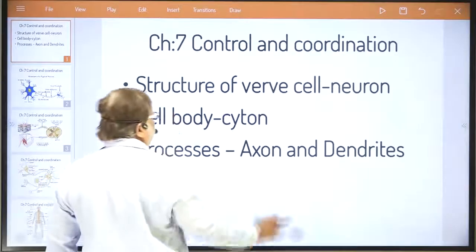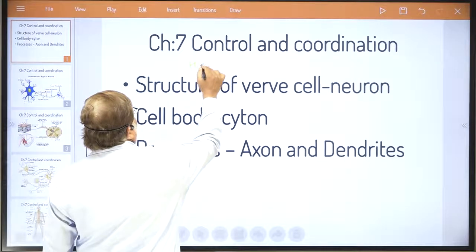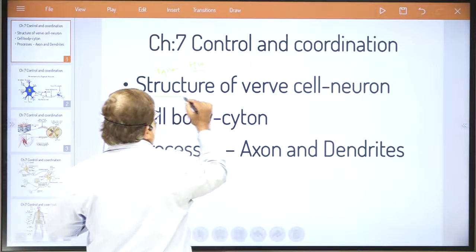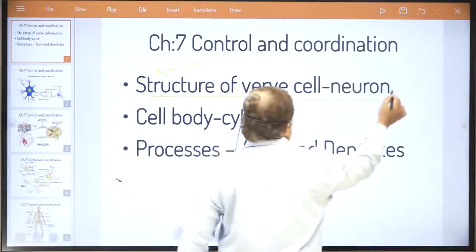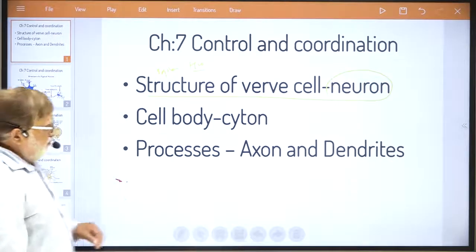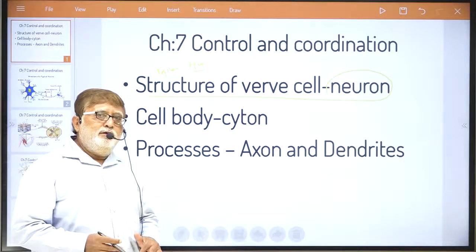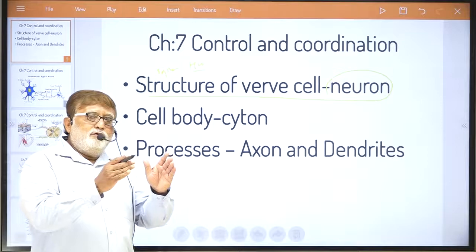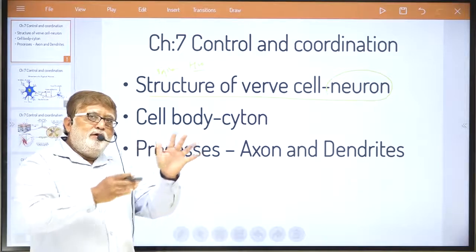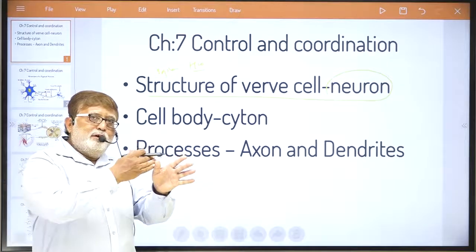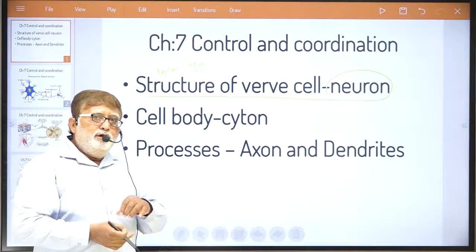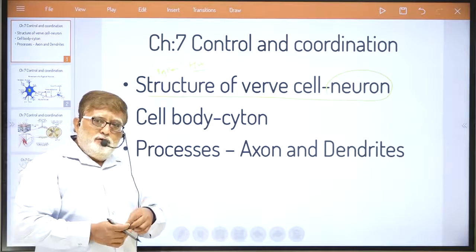This will be your homework. Okay, what is the homework? Just explain the structure of the nerve cell, meaning neuron, in detail. That will be your homework. The rest of the topic I just interconnected to explain why you are studying the structure of the nerve cell, because nerve cells get arranged and make the complete nerve fiber which joins the spinal cord to the brain, meaning our entire nervous system, peripheral nervous system, is made up of nerve cells only.